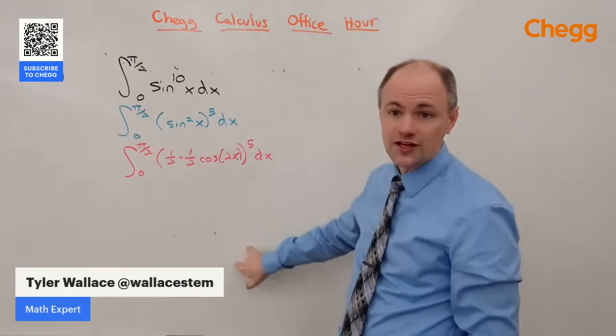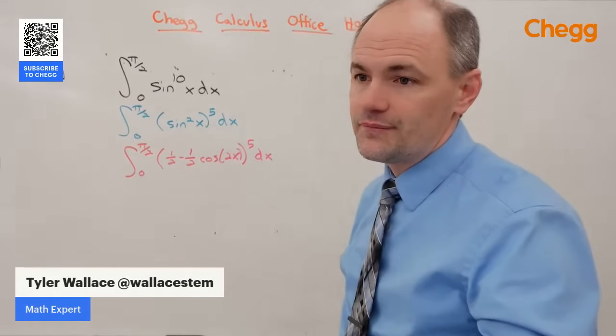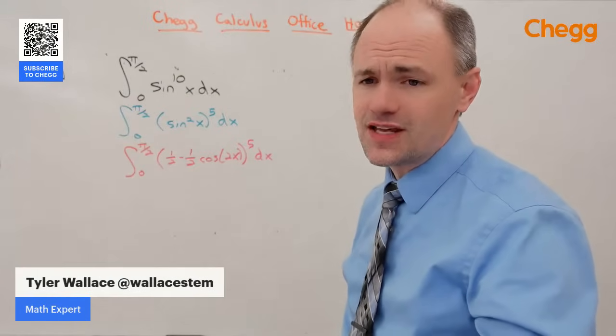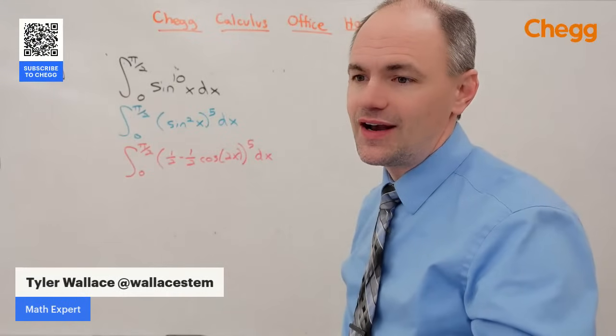We probably will have several cosine squareds. We'll have to split those up, and it can get kind of involved. Yeah, it's going to get pretty ugly from there. It's going to take quite a while. But that kind of gets you started on how I would solve that one.